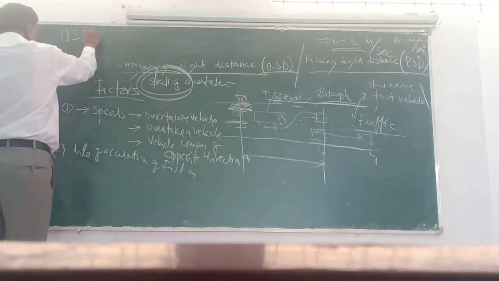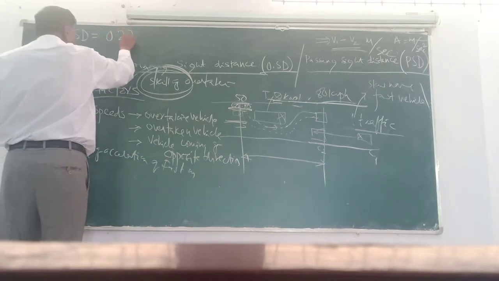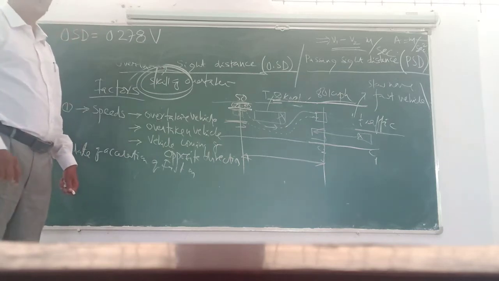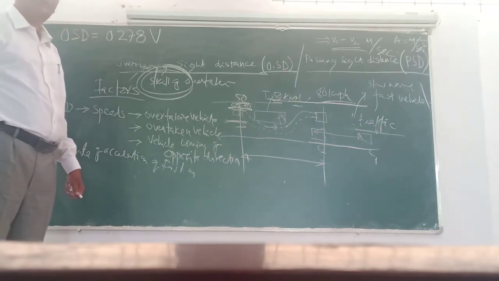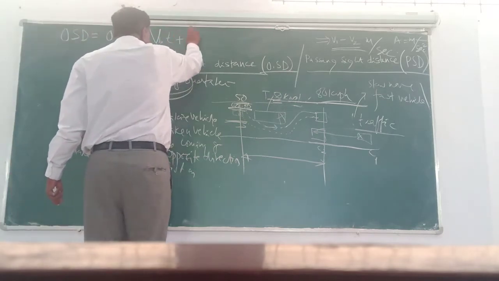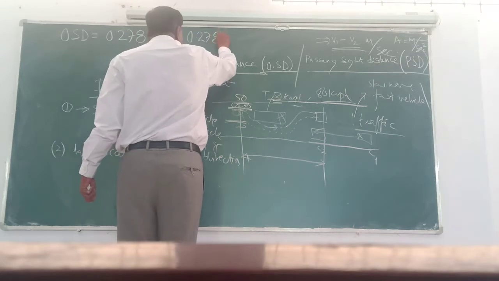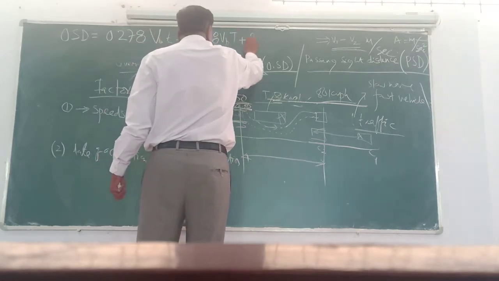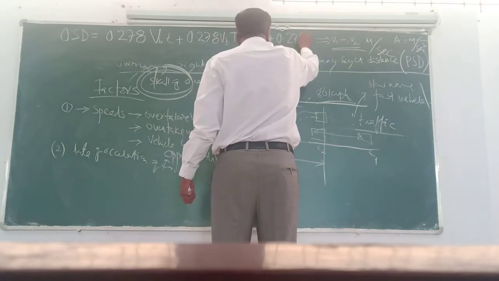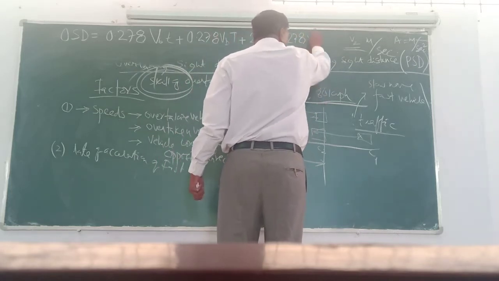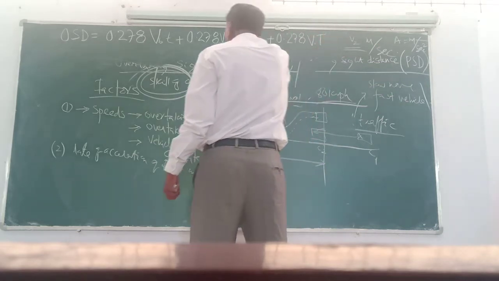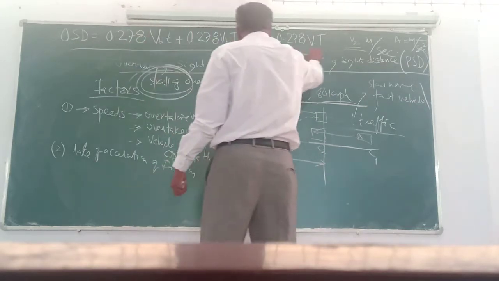OSD is equal to 0.278 VB T plus 0.278 VB T plus 2S plus 0.278 V T. I am writing with speed in kilometer per hour; I will solve both ways, meter per second and kilometer per hour. This is the final formula, in meters.